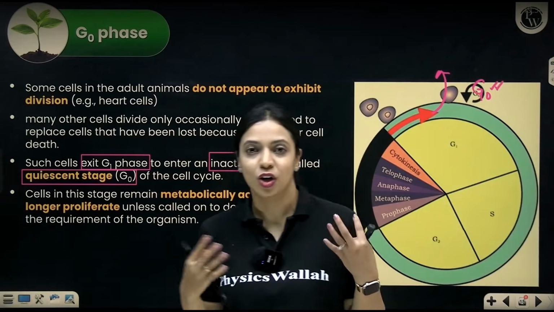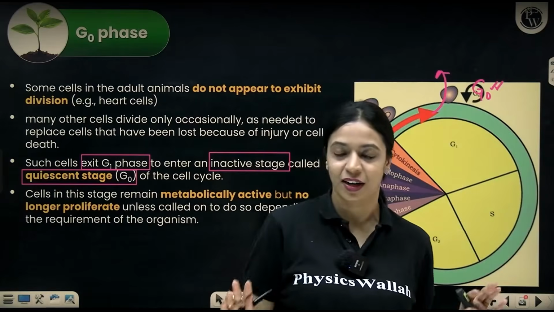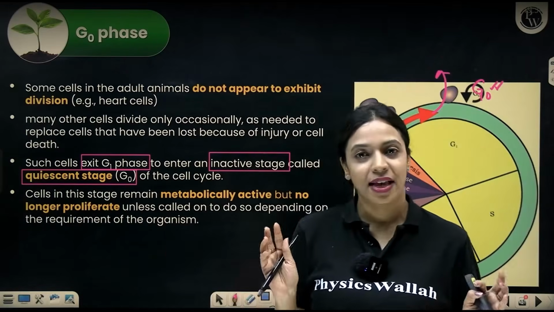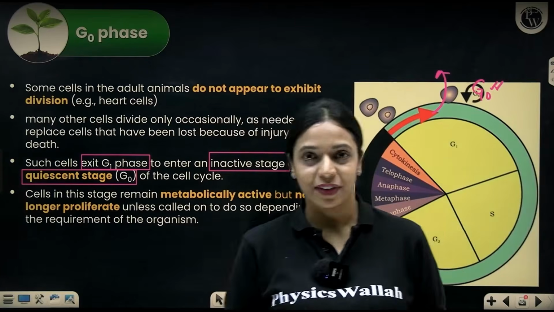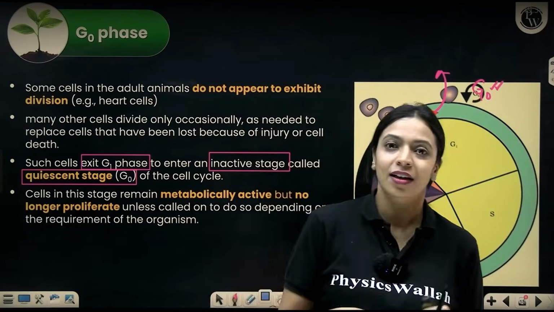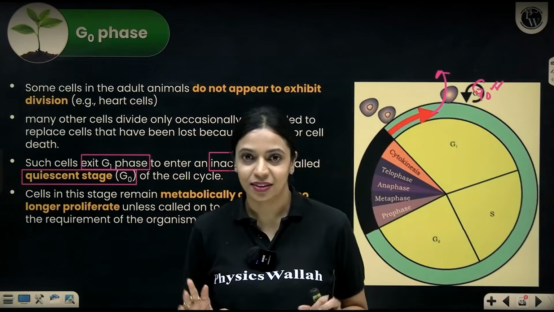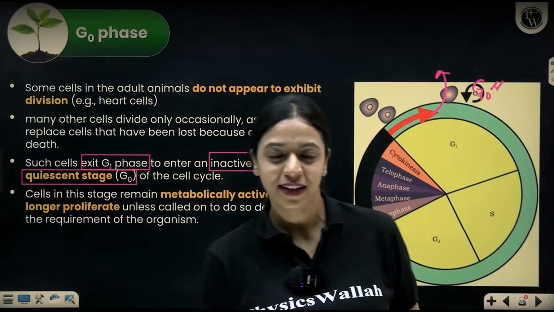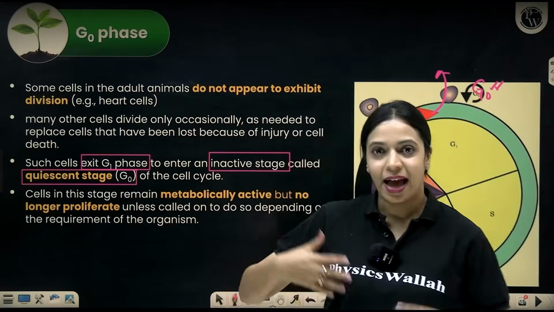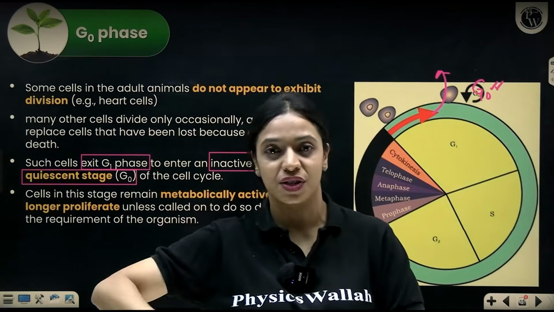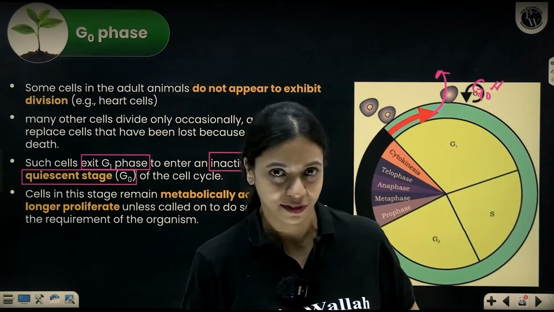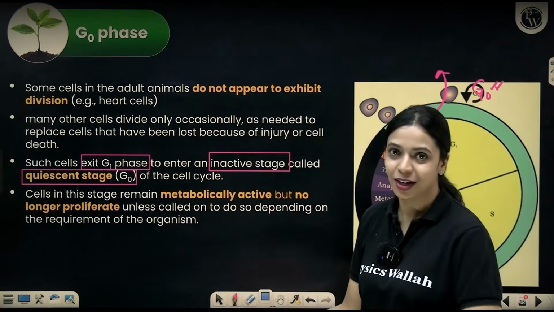That does not mean the cell is not doing any job and is being lazy and just sitting around whiling time there. The cell will be actively metabolizing. When you say a heart muscle does not divide very often, does that mean the cardiac muscle cell is resting, doing nothing? Not really. If it rests, we'll all be gone, right? So they are doing their everyday activities, performing their metabolic activities. It has just been inactive with respect to cell division. It's not actively dividing.